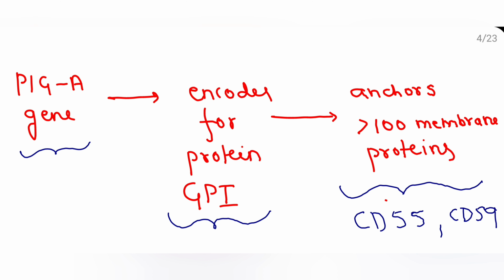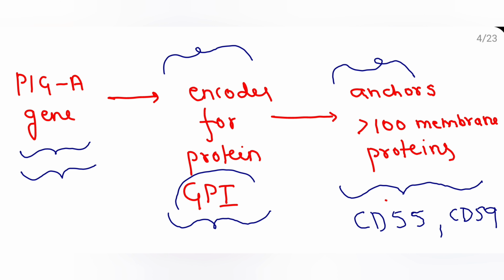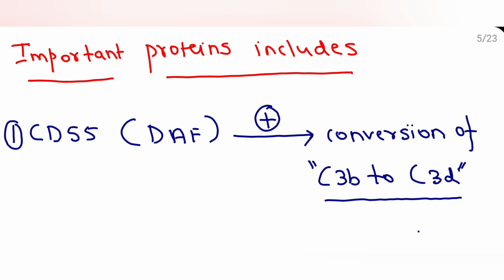Similarly, the supply for the cooking, then the chef who cooks, and then serves to the customer. Similarly, we have the PIGA gene which encodes for the anchor protein GPI, which will anchor more than 100 membrane proteins. Remember this. Of these proteins, I told you CD55 and CD59 are important.